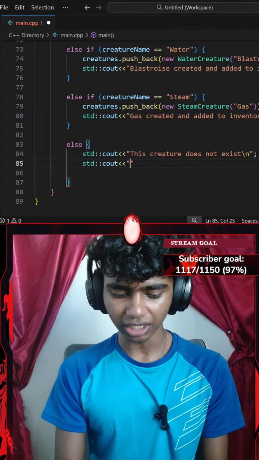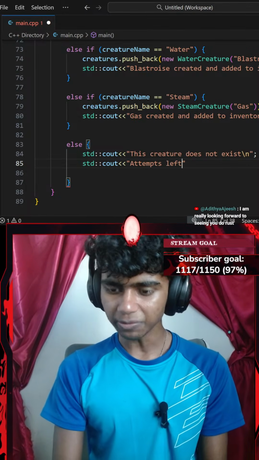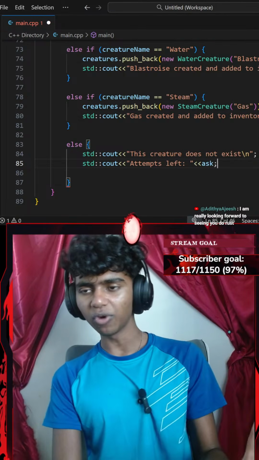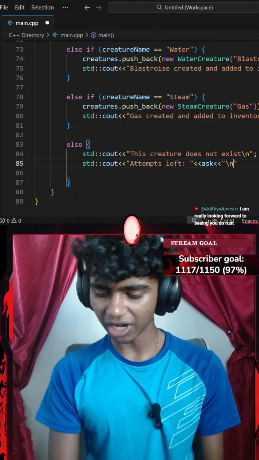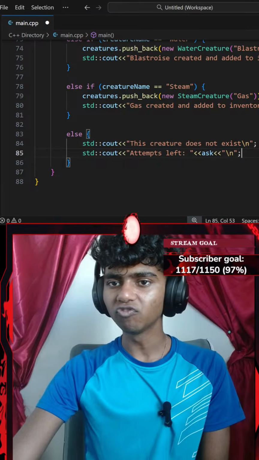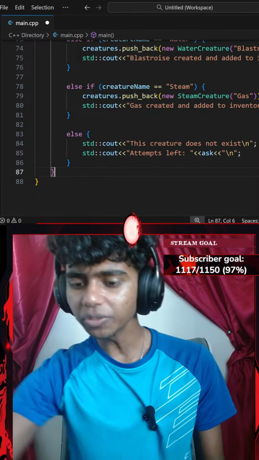That's going to say something like, okay, attempts left. Attempts left is going to be, I'll go with another insertion operator, my ask variable ending with a semicolon, with a forward slash new line, and then I'll end it with a semicolon. Okay, that's honestly pretty much it for my while loop. I'm going to go ahead and go under my while loop.